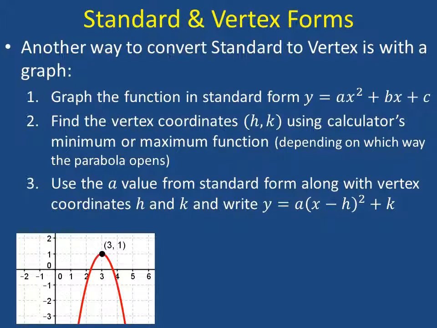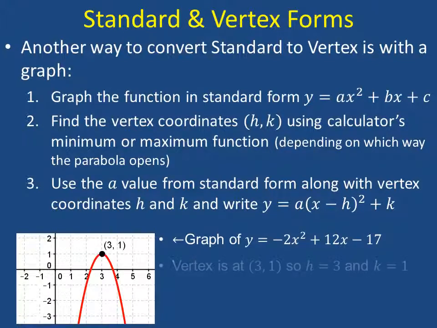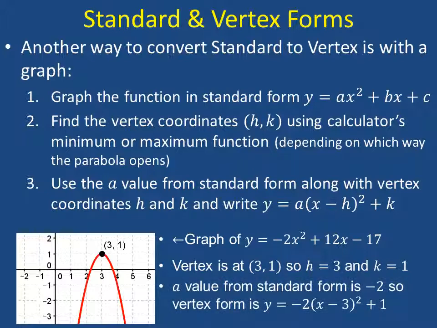Here's an example. This graph has a vertex, the maximum point, at 3, 1. Here's the graph of negative 2x squared plus 12x minus 17. We see that since the vertex is at 3, 1, h is 3 and k is 1. We'll take the a value from the standard form, which is negative 2, and so the vertex form becomes negative 2 times x minus 3 squared plus 1. Just filling in a, h, and k.